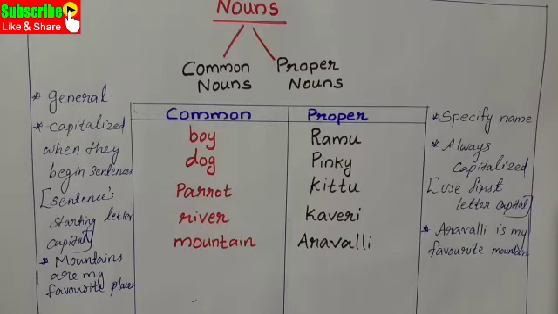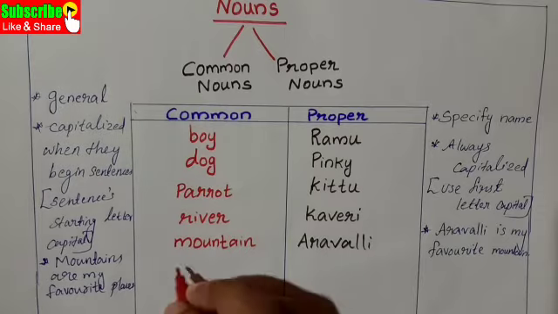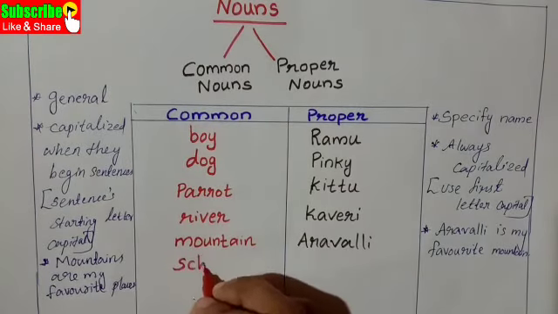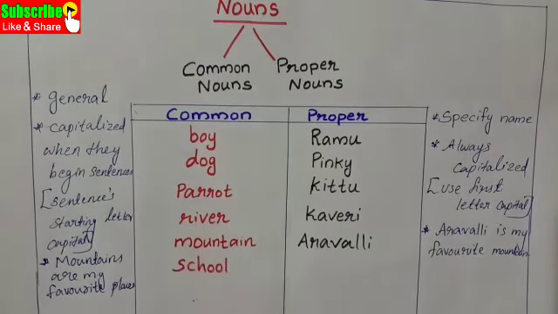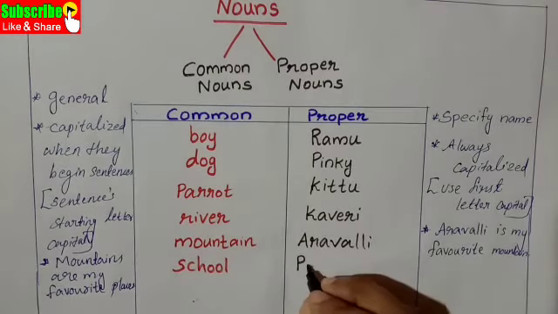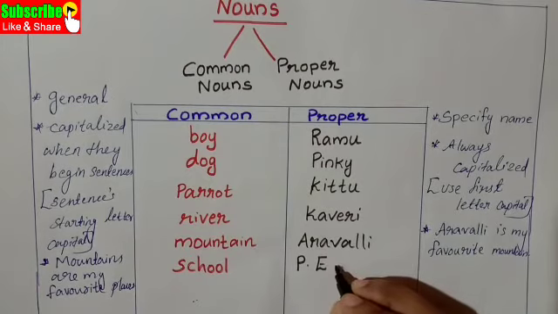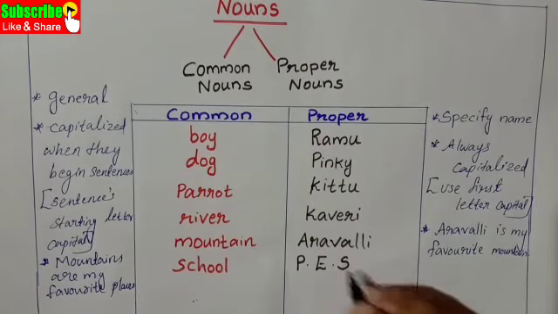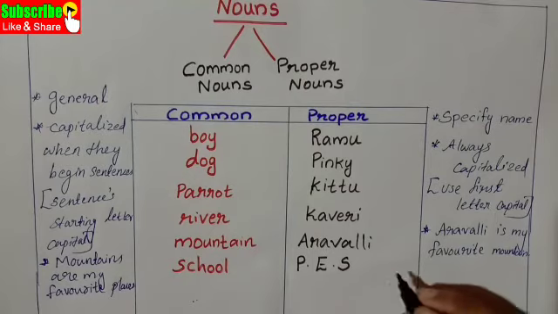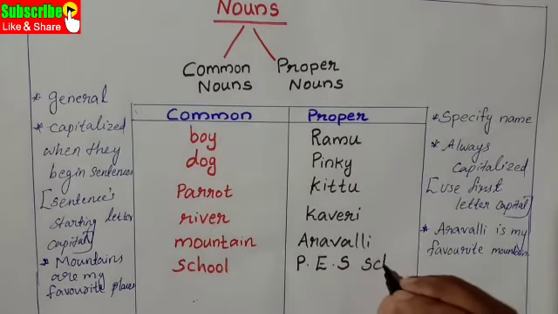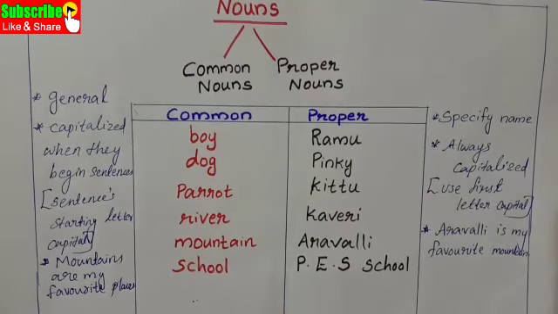Next, school. School is the common name. If we specify the name of a school, for example, P-E-S school.